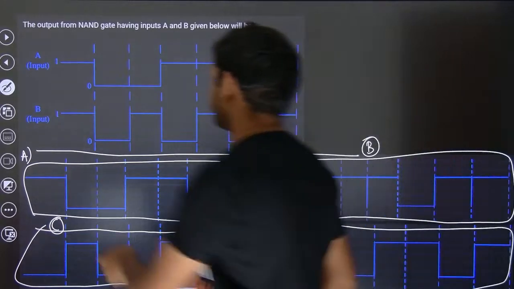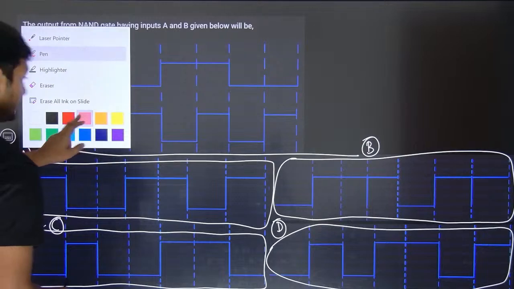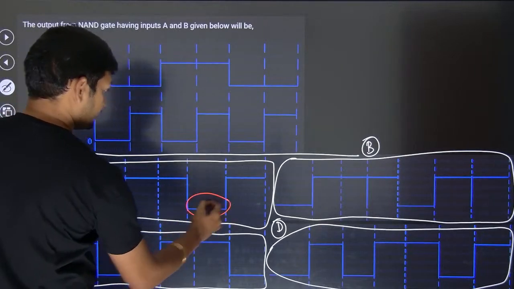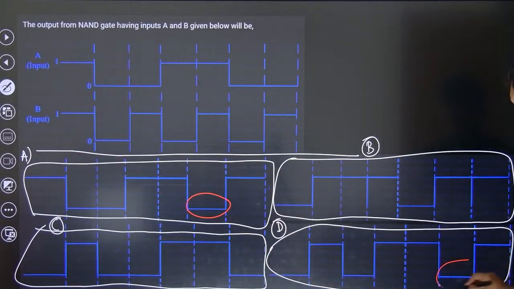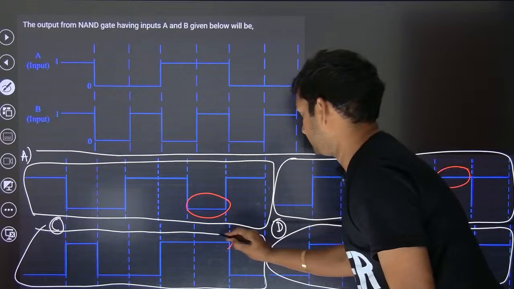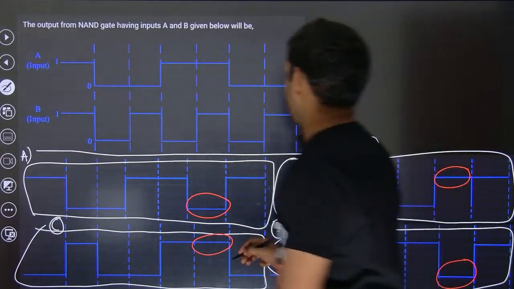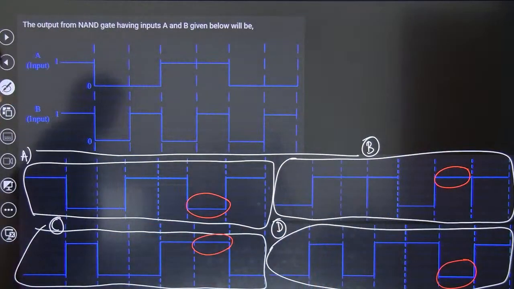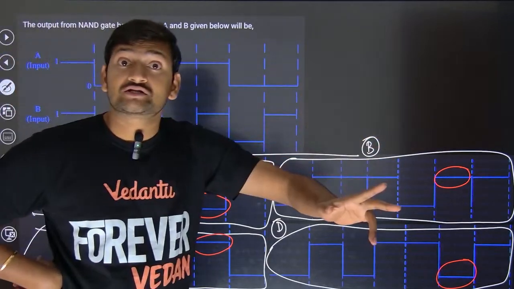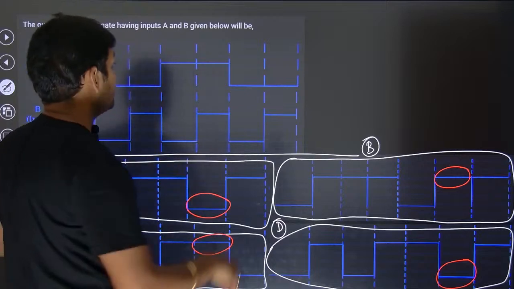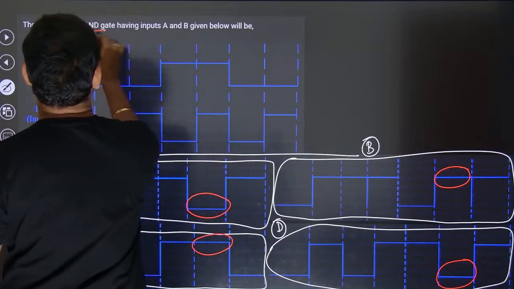Now look at this part. Down, low. Last but one, low. And these 2 options, high. Highs are formed. So if I check the last but one, then I will be able to eliminate 2 options. The last but one is a NAND gate.